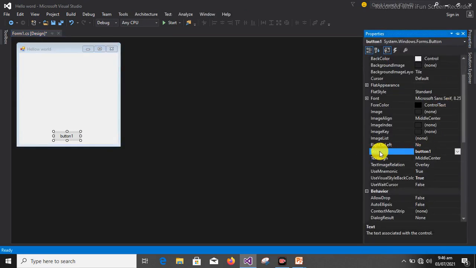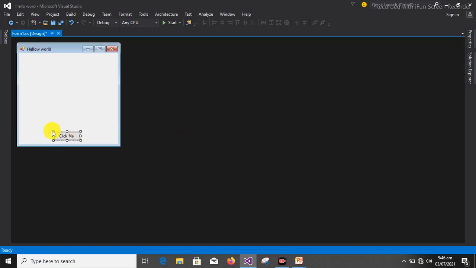This text is very important. So that is what you'll be changing if you want the button to carry the label you want. So we are going to rename it to Click Me. I just said Click Me now. So once you've named it, you've changed the text to anything of your choice. I just prefer using that Click Me.